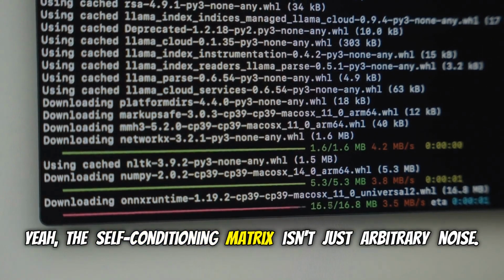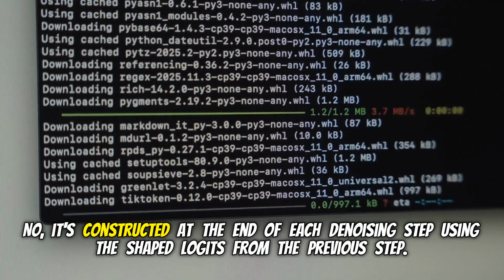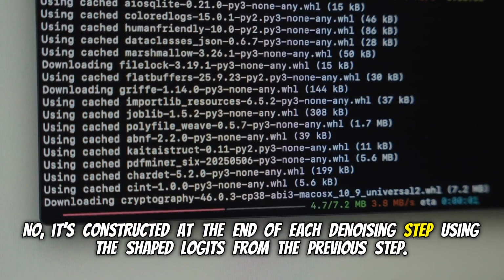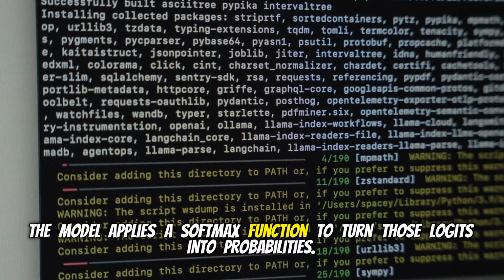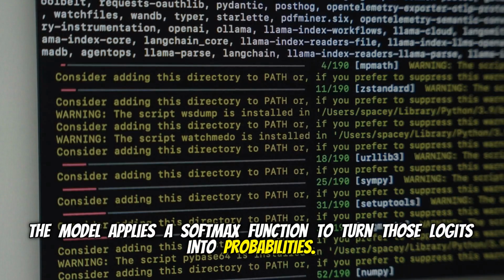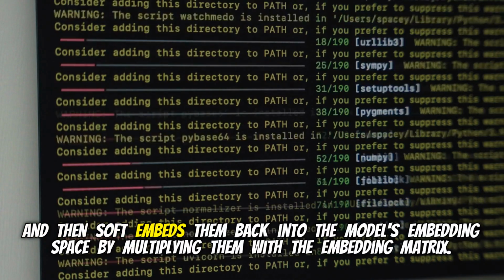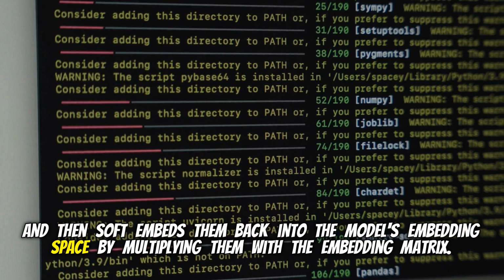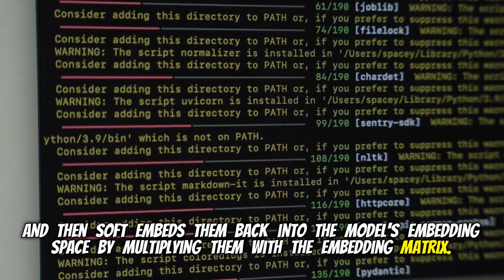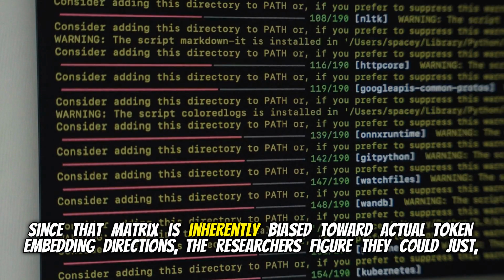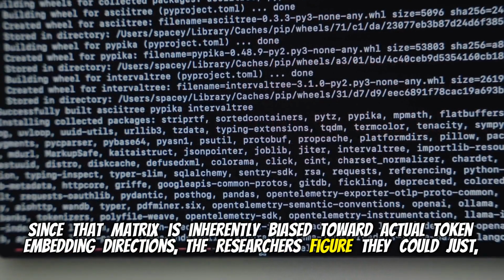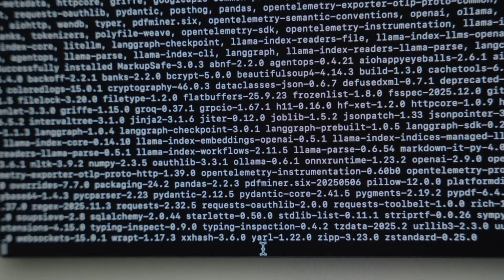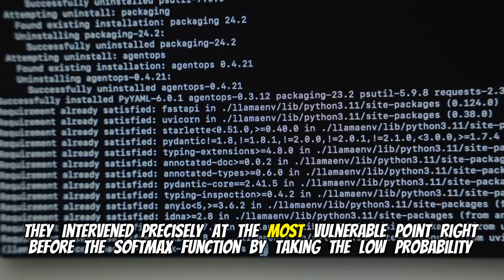Yeah, the self-conditioning matrix isn't just arbitrary noise. No, it's constructed at the end of each denoising step using the shaped logits from the previous step. The model applies a softmax function to turn those logits into probabilities, and then soft embeds them back into the model's embedding space by multiplying them with the embedding matrix. Since that matrix is inherently biased toward actual token embedding directions, the researchers figured they could just slap a logit lens on it. They intervened precisely at the most vulnerable point, right before the softmax function.